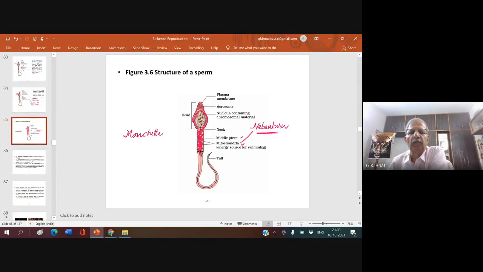This thin film of cytoplasm is called manchette. A thin film of cytoplasm that is present in the middle piece surrounding the Nebenkern and other cell organelles. Okay, manchette. I hope you have understood.